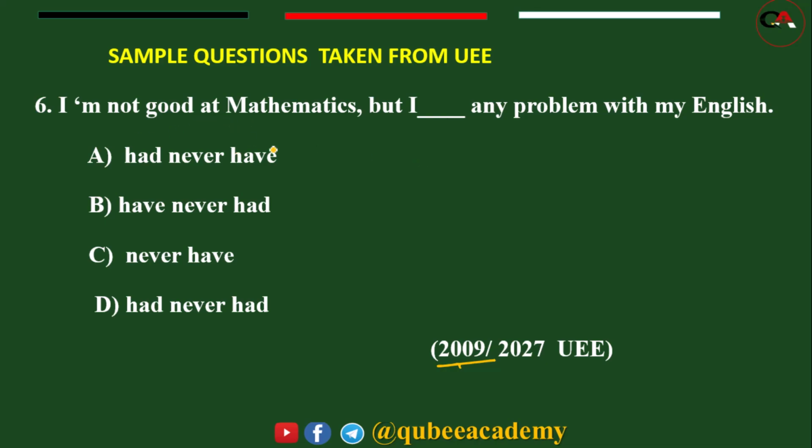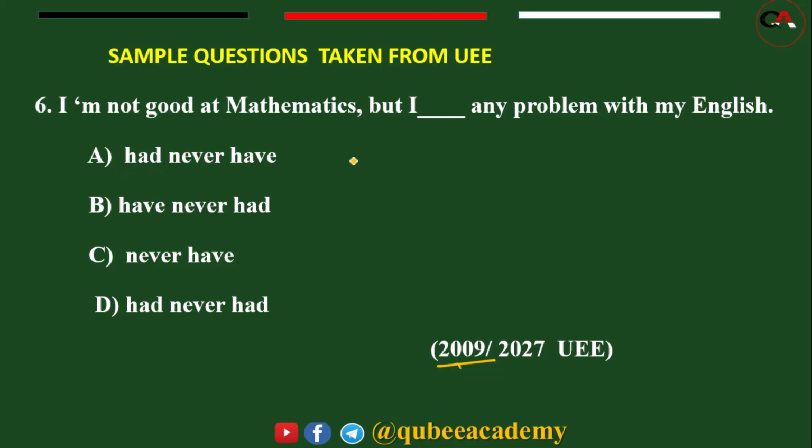"I'm not good at mathematics, but I blank any problem with my English." This means experience. So present perfect is used to talk about experience, or it refers to experience, we said.